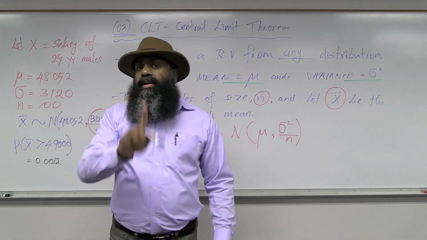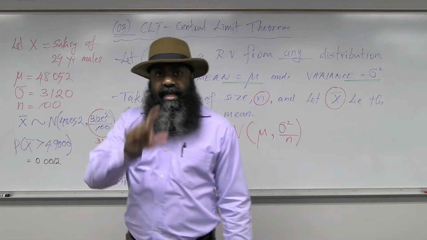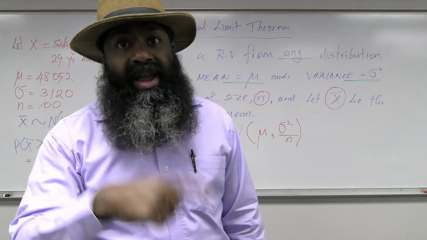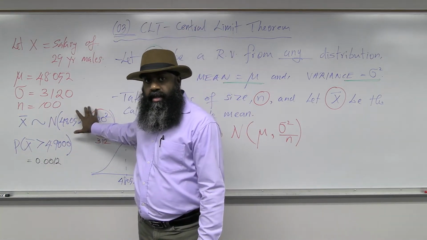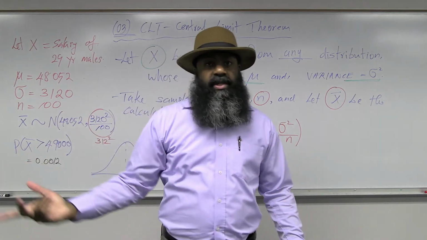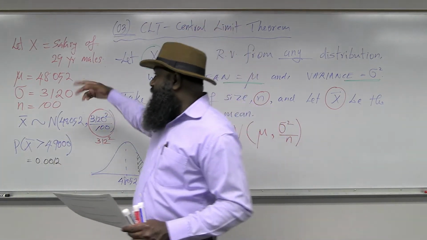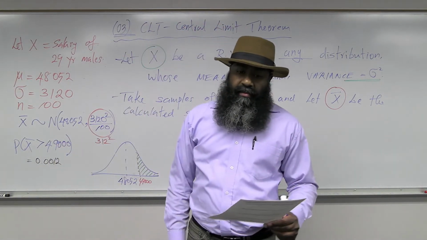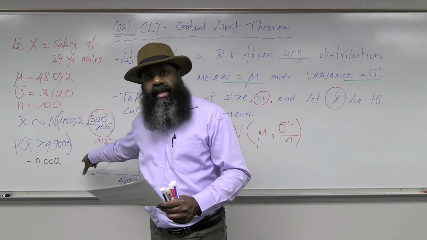The question is not about any probability regarding the salary. If it was about a probability regarding the salary, I don't have to go for the central limit theorem, okay? I will still need the distribution of x. In this example, the distribution of x is not given. The probability I need to find is not the salary being greater than 49,000, but the average salary being greater than 49,000 is what I need.